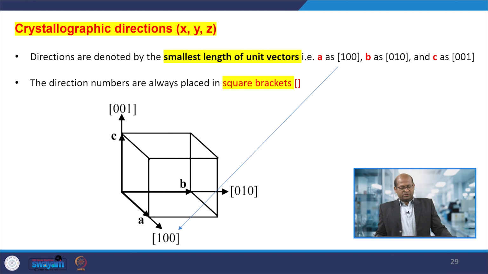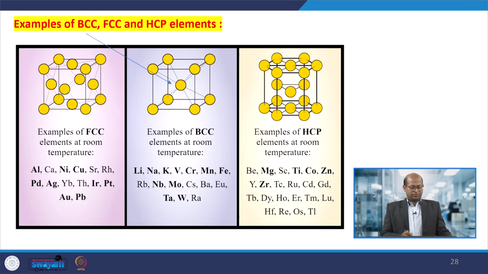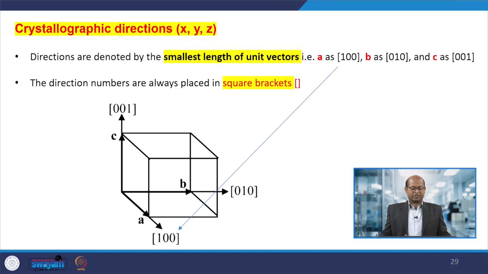Okay. So, here a few examples are also given: FCC, BCC or HCP types of crystals or lattices. Here are a few metals that, at a particular room temperature, arrange their atoms this way and give a particular type of structure. Okay.